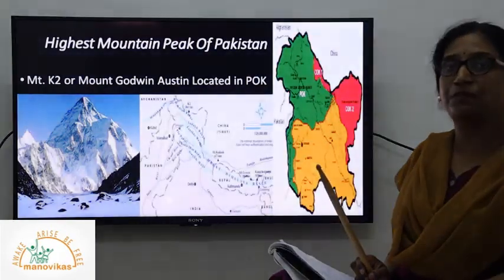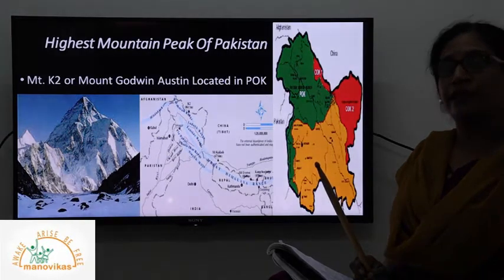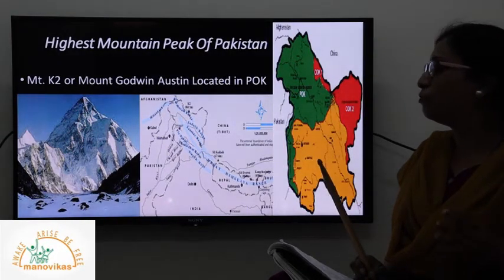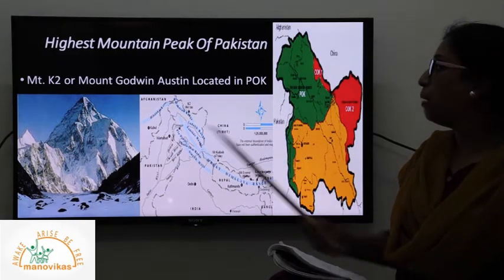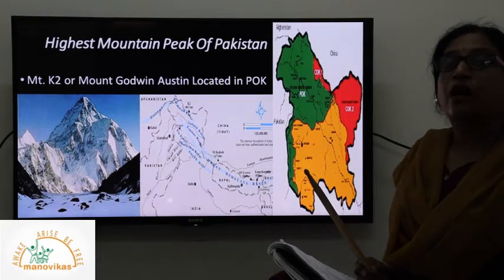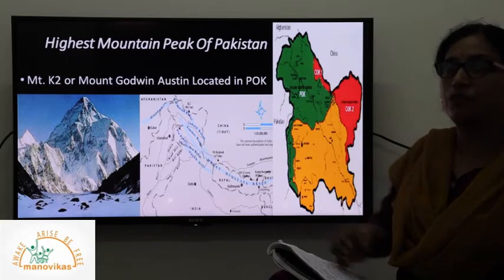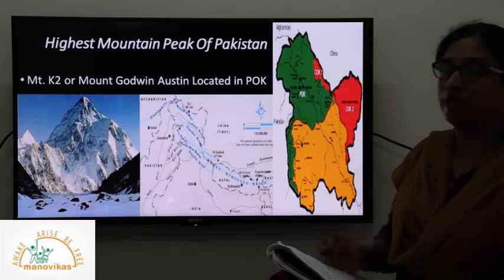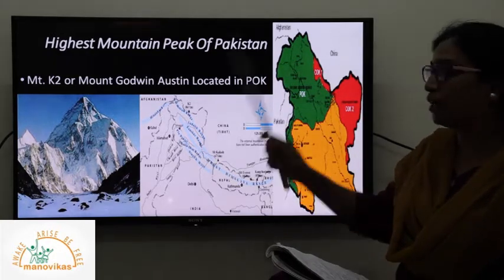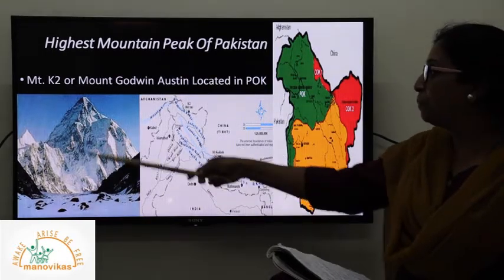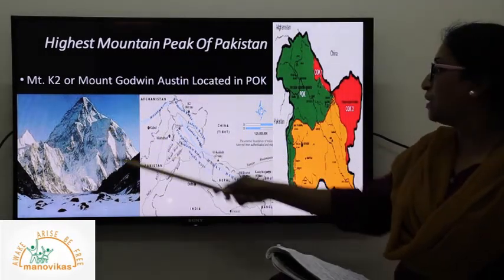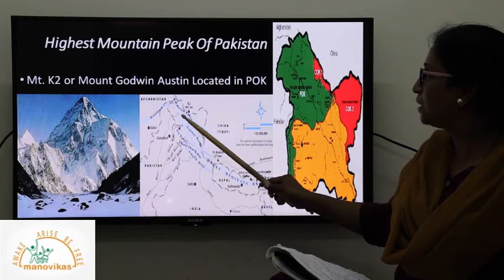The second highest mountain peak of the world is Mount K2, or another name for Mount K2 is Mount Godwin Austen. Okay, it belongs to Pakistan. It belongs to that range of the Himalayas which comes on the border in Pakistan land. So this is the picture of Mount K2. You can see on the screen, and the location is here.